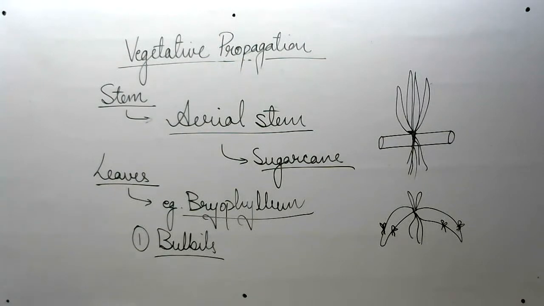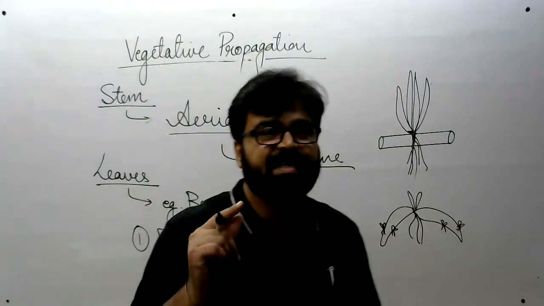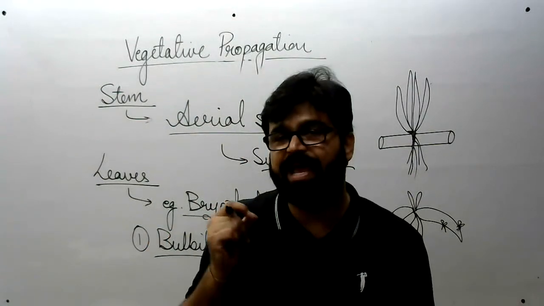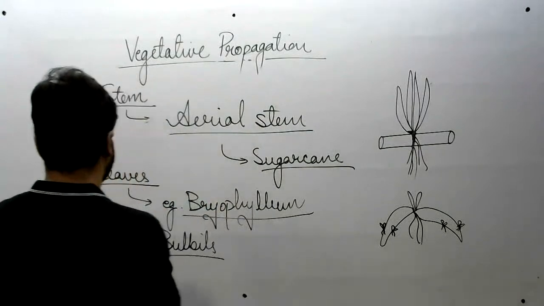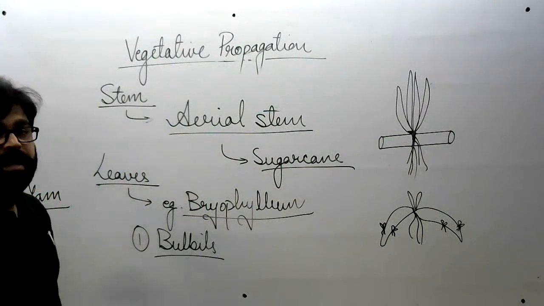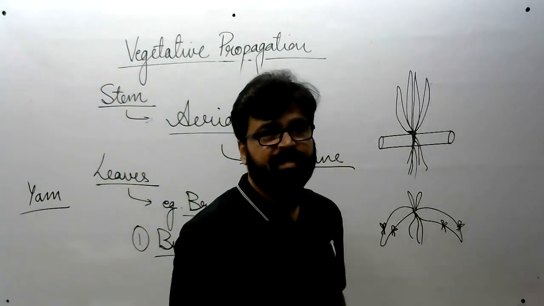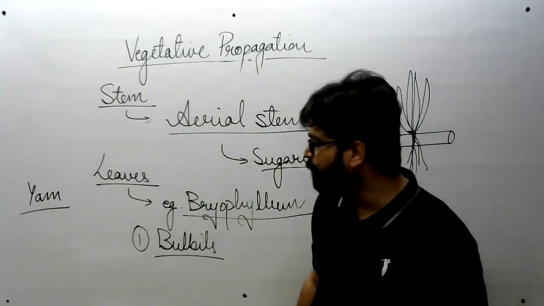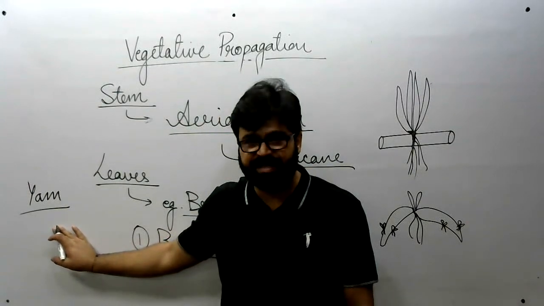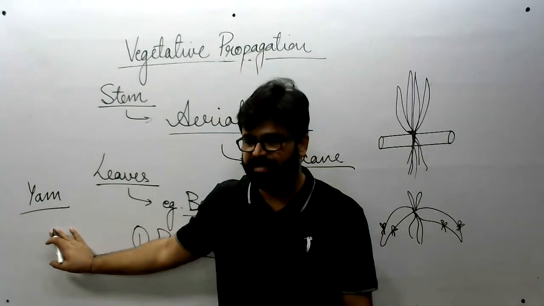Okay, all right. One question, guys, have you seen yam? YAM, yam. आप लोगों ने याम देखा है? It is also brownish in color और इसको भी consume किया जाता है, खाया जाता है, right?